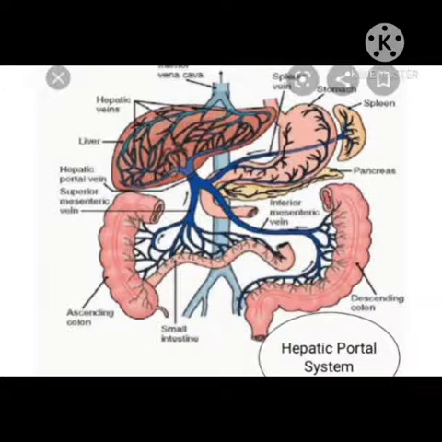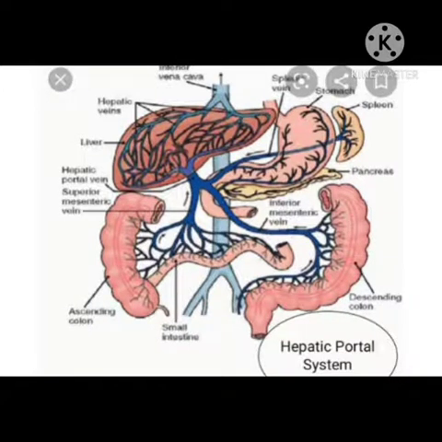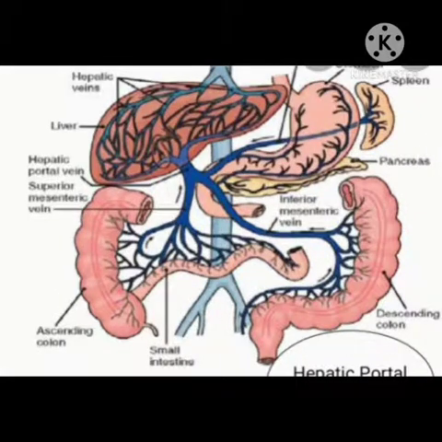This hepatic portal vein enters the liver and breaks into capillaries. Now new capillaries are formed from them, and they join and rejoin to form the hepatic vein. Now they open into the inferior vena cava that returns blood to the right auricle of the heart.